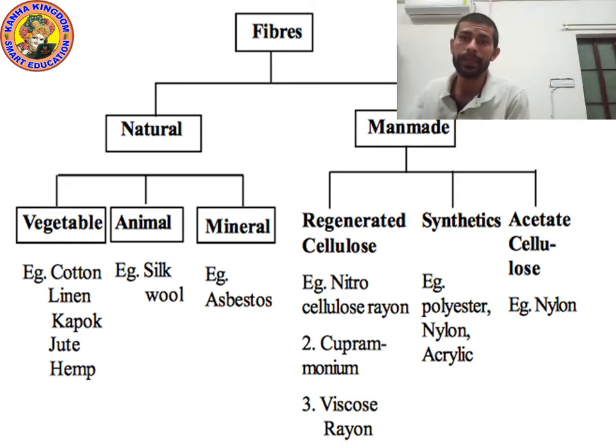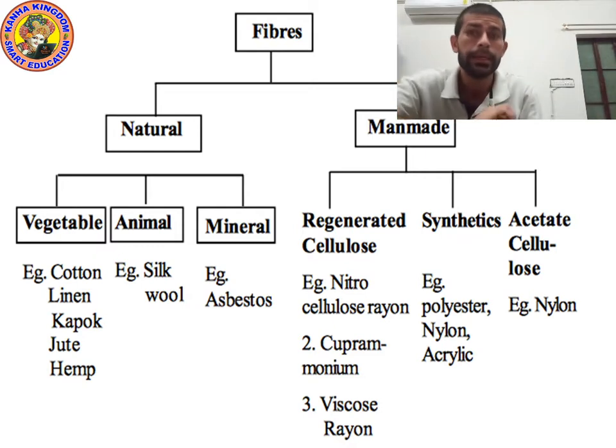And which are the animal fibers? As you can see on the screen, animal fibers are silk and wool. And the name of the mineral fiber is asbestos.